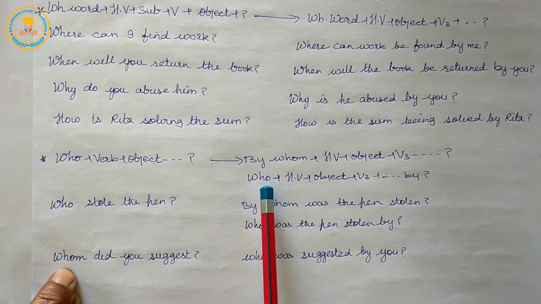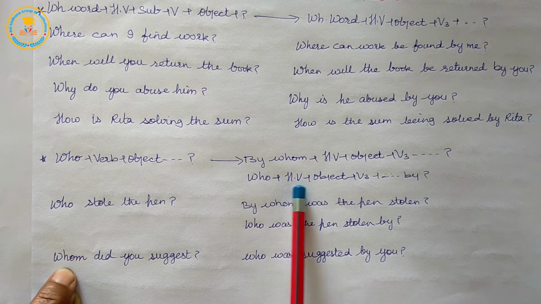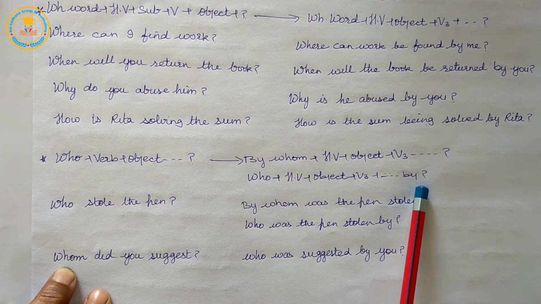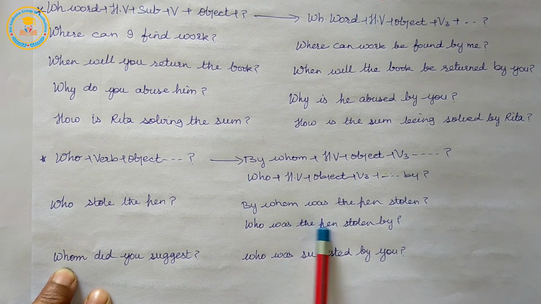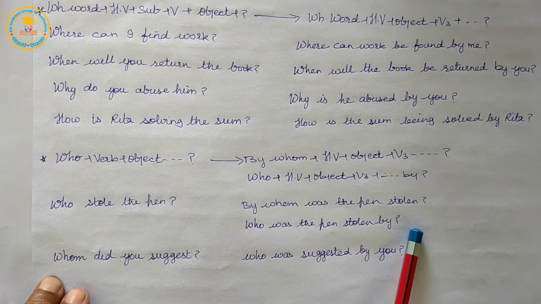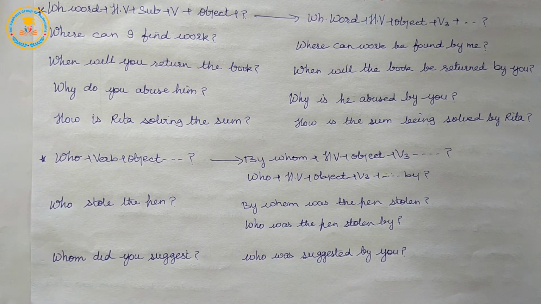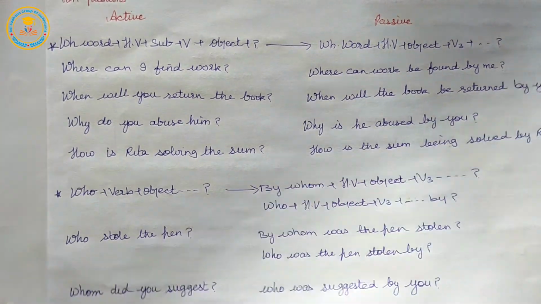Second, who plus helping verb plus object plus verb's third form plus rest of the sentence plus by and question mark. Who was the pen stolen by? Whom did you suggest? Who was suggested by you? So here are some rules related to WH word to change them from active to passive voice. So let us move to some exercises.